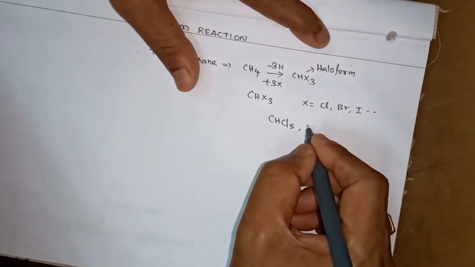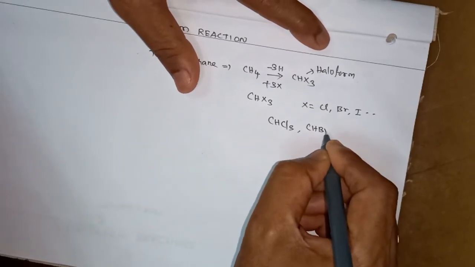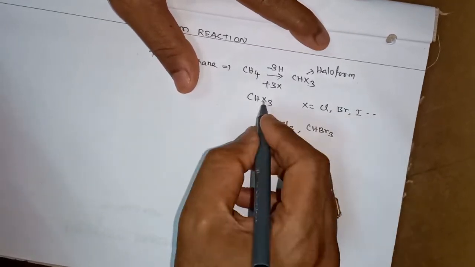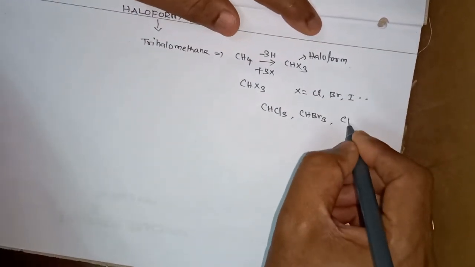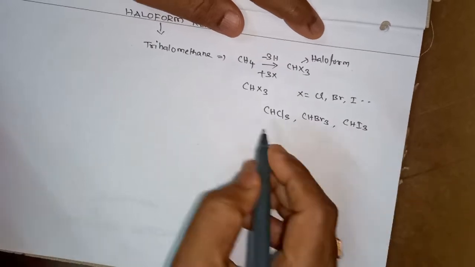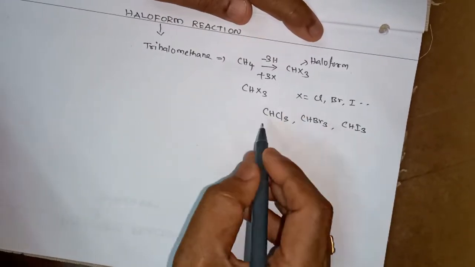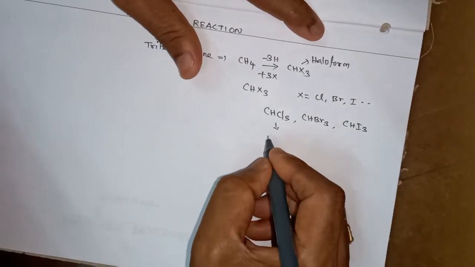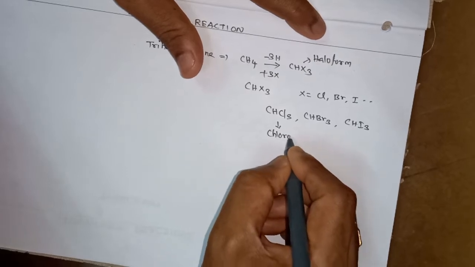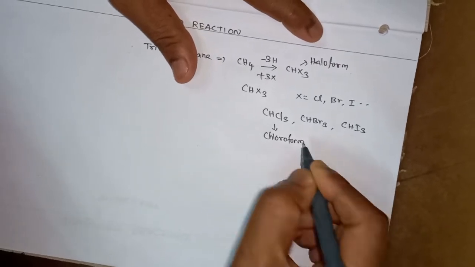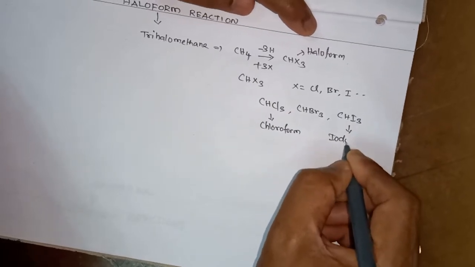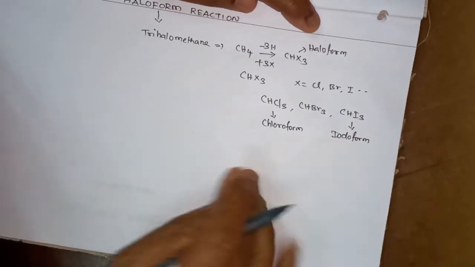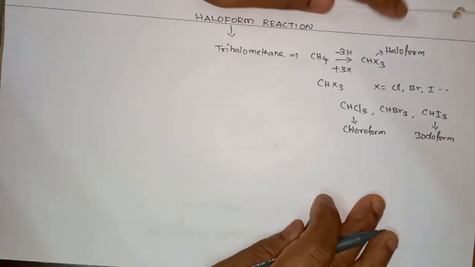With bromine, CHBr3. With iodine, CHI3. This haloform is called chloroform. This is called bromoform. This is called iodoform.